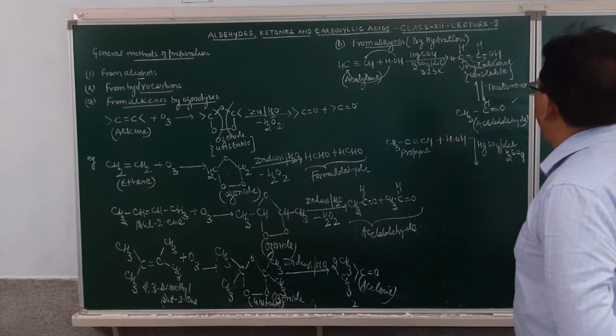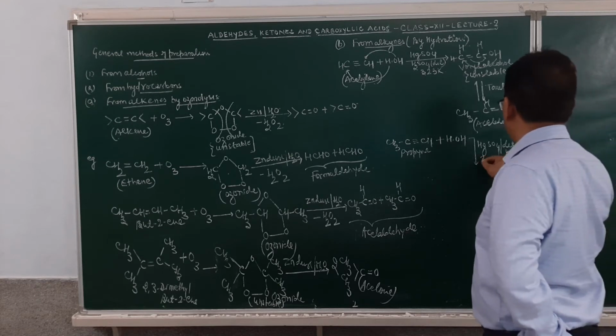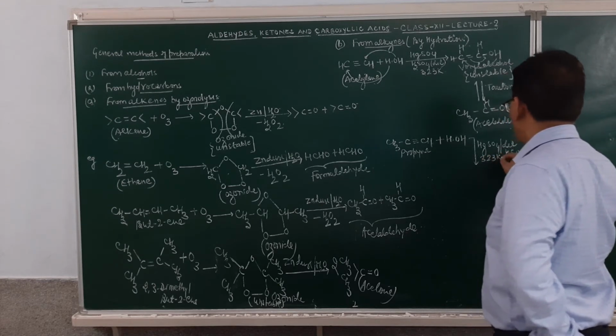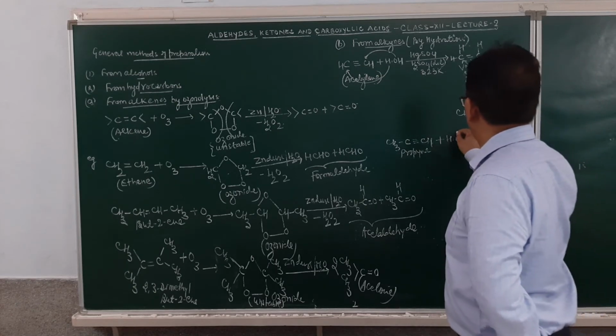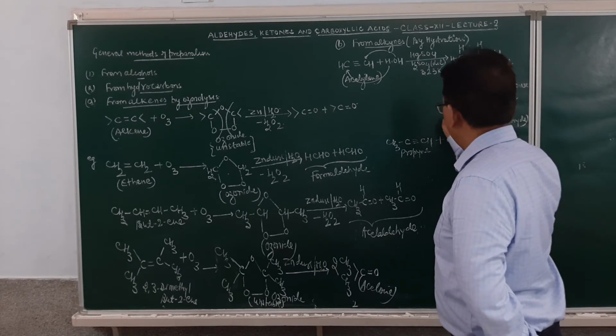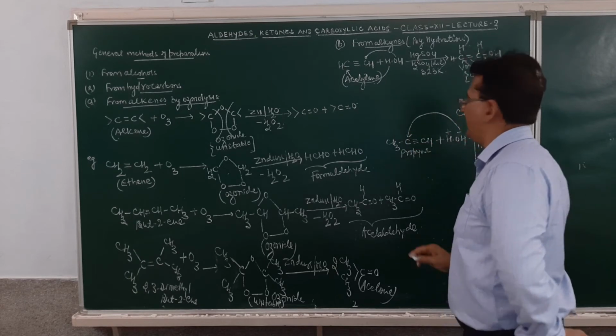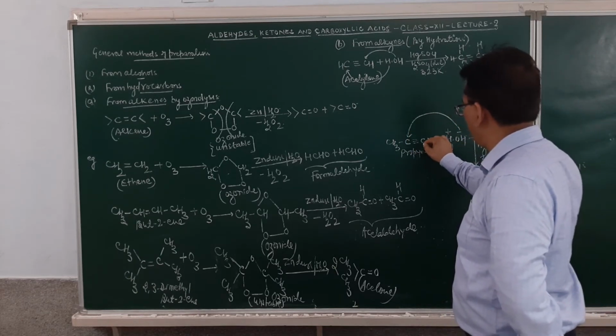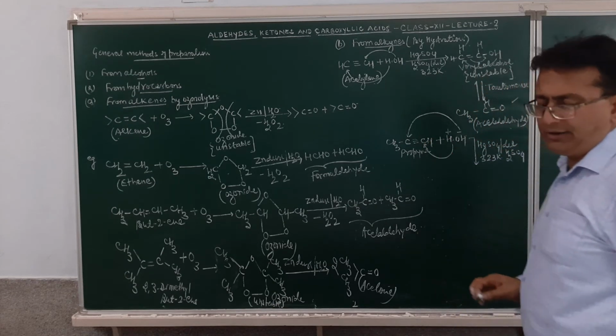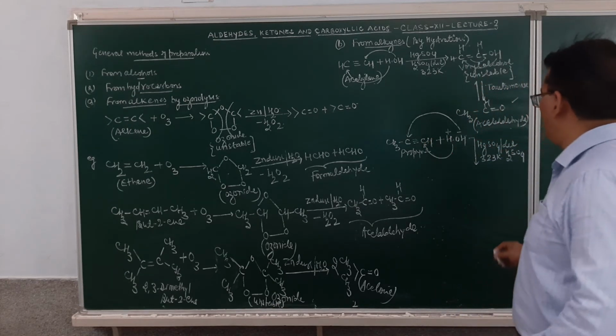This addition will take place at the temperature of 323 Kelvin. The mechanism will be an electrophilic addition reaction. This is negative, this is positive. The negative part will go to that carbon atom which contains the lesser number of hydrogen atoms, and the positive part will come to this one. It will result in the formation of this compound.